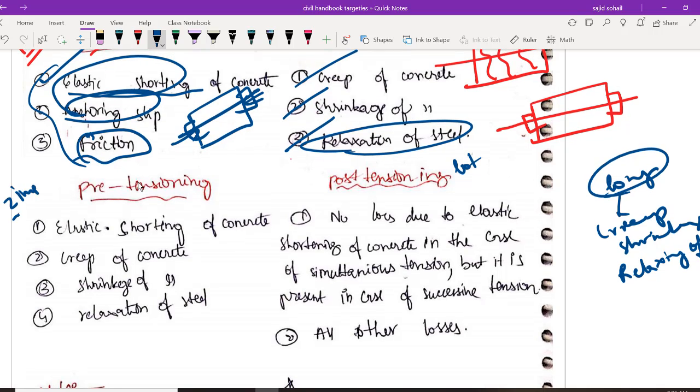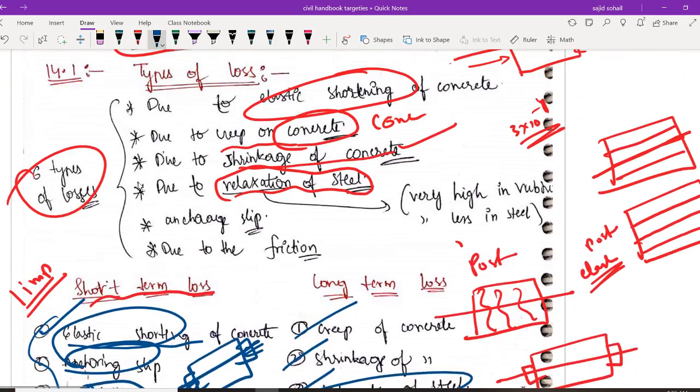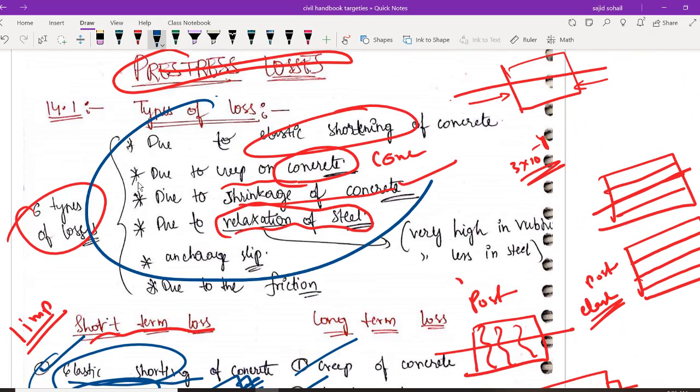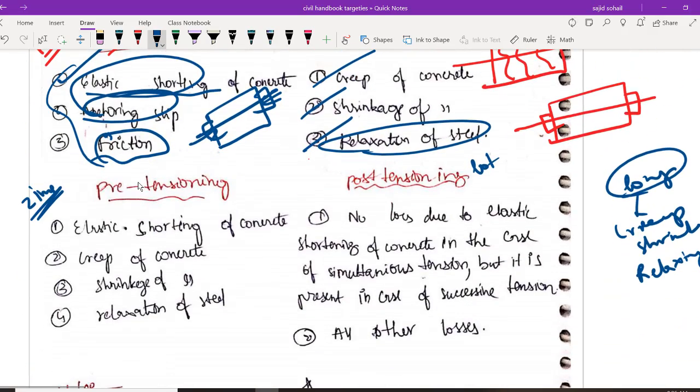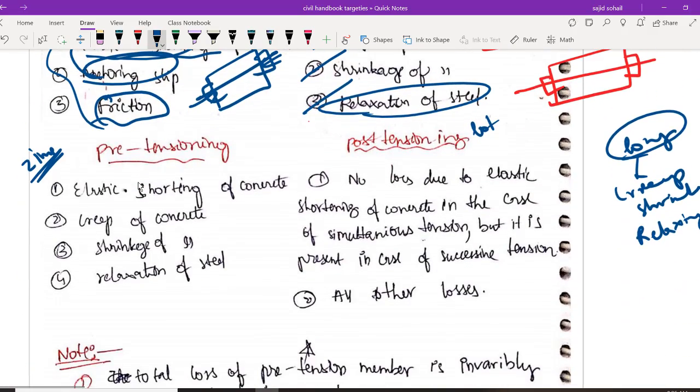Second important question: which of the following 6 losses are seen in pre-tensioning as well as post-tensioning? A question can come, and again same: A option 1, 2, 3, B option 1 and 2, C option 2 and 3, and D option all of the above. Like that an MCQ can be formed, whether it is in ESE, GATE or any state PSC examinations.